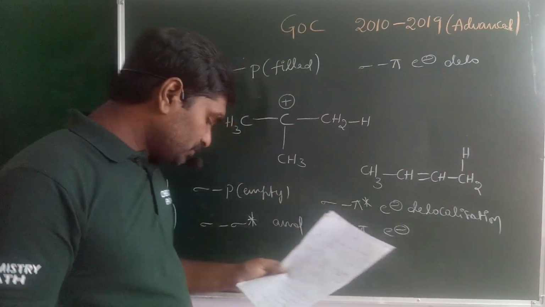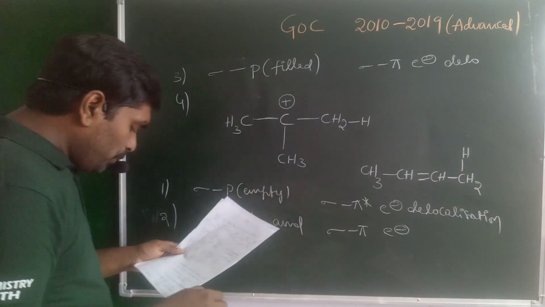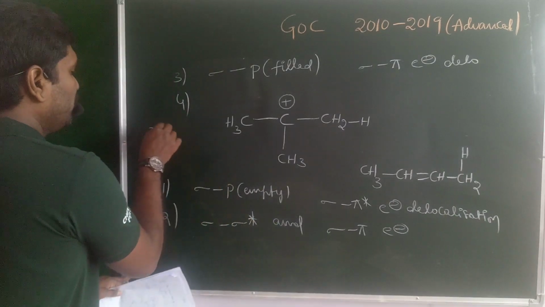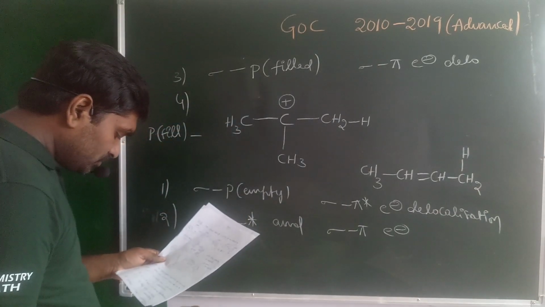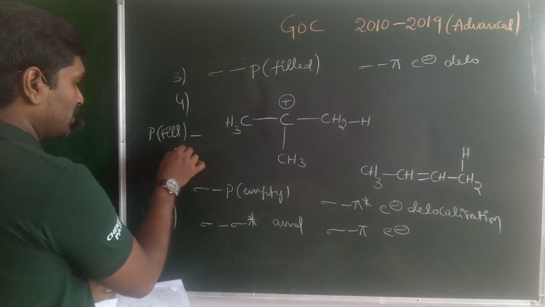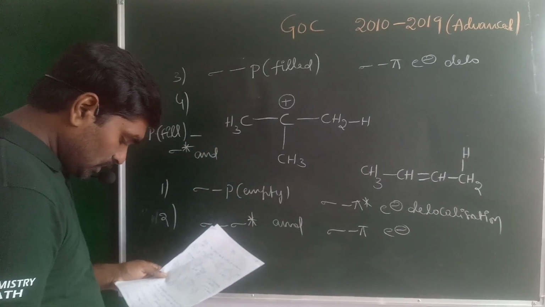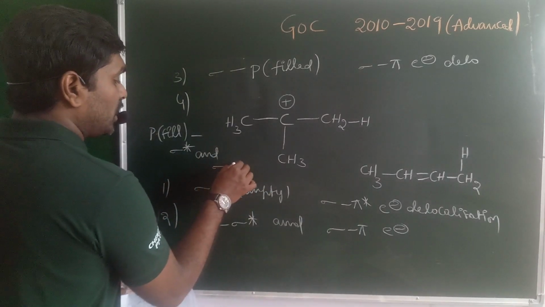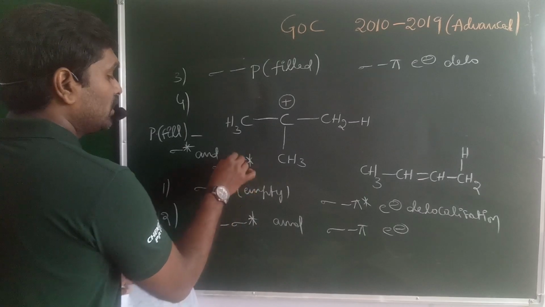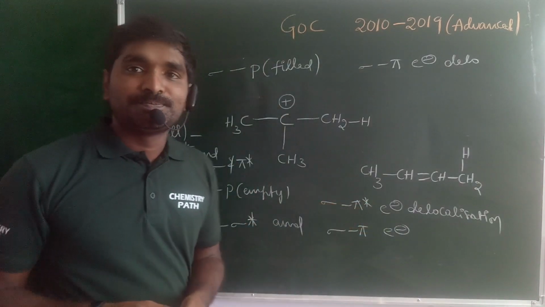And the fourth option, option number 4: P filled and sigma star, and sigma and pi star electron delocalization. So what about the question, guys?